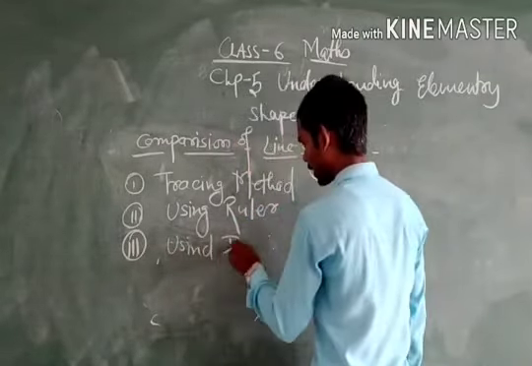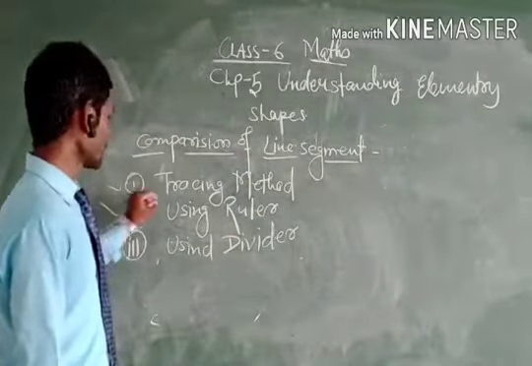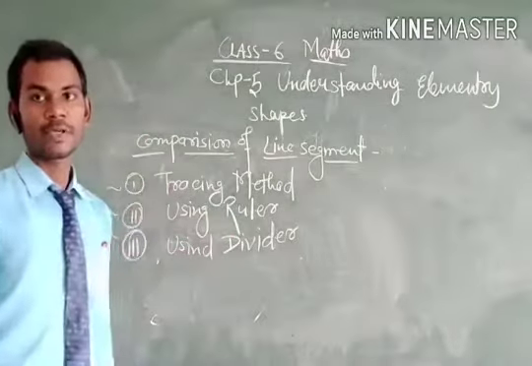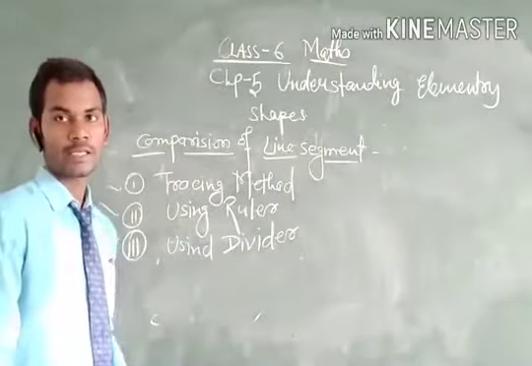We can compare line segments using these three tools. First is the tracing method. That means we trace another line segment beside the given line segment, which shows which line is greater and which line is smaller.